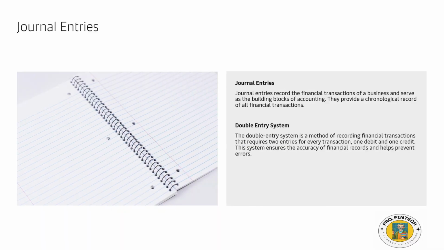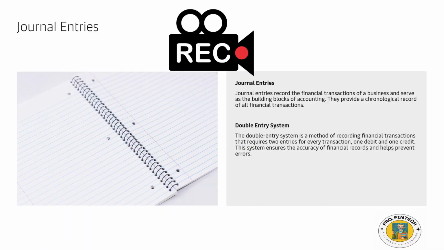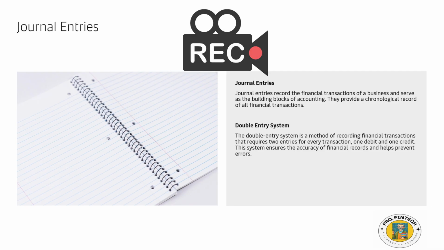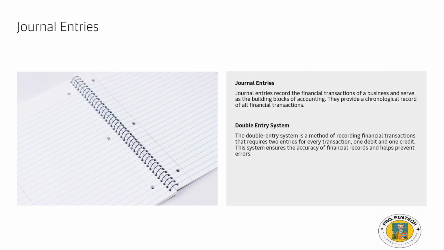Journal entry. A journal entry is the initial record of a financial transaction. It captures the details of the transaction and is made in the journal. Each entry typically includes the date, accounts affected, amounts debited and credited, and a brief description of the transaction. Journal entries are recorded chronologically, meaning they list transactions as they occur. And then second is the double entry system. The double entry system in accounting refers to a method where every transaction is recorded in 2 accounts, one as a debit and the other as a credit.